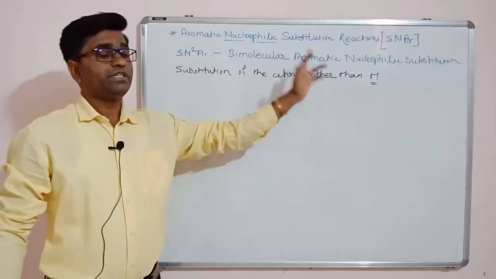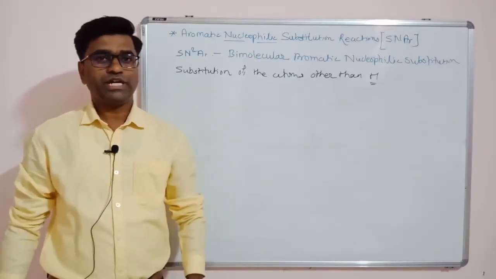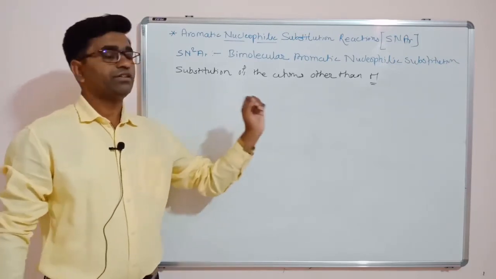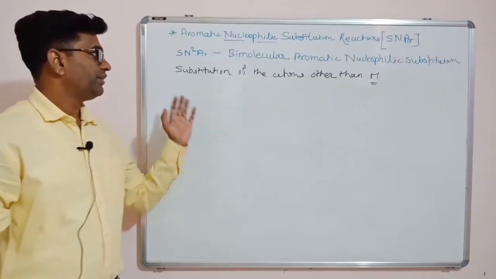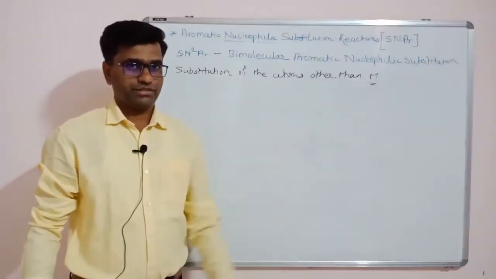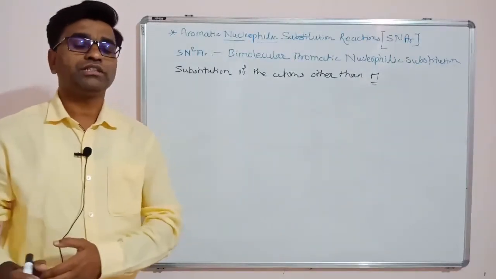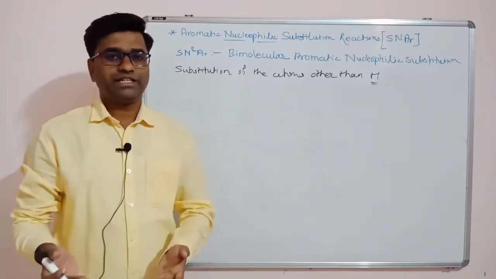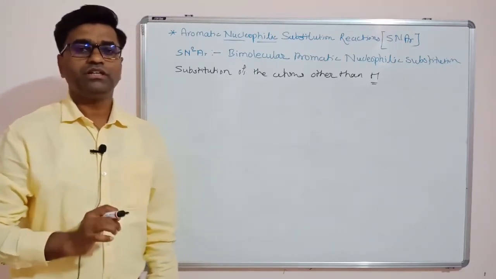para position. Friends, in aromatic nucleophilic substitution, just now we saw there is a replacement of one or more hydrogens by the nucleophile, that is called aromatic nucleophilic substitution reactions. But friends, there are some reactions reported where atoms other than hydrogen, which are good leaving groups, are substituted. So instead of hydrogen, another atom leaves and another nucleophile comes into the reaction.